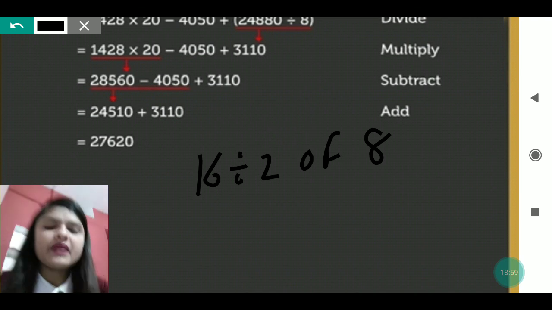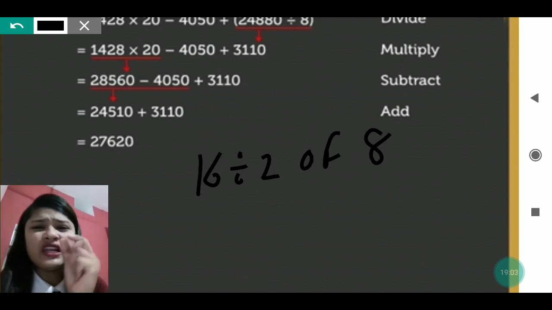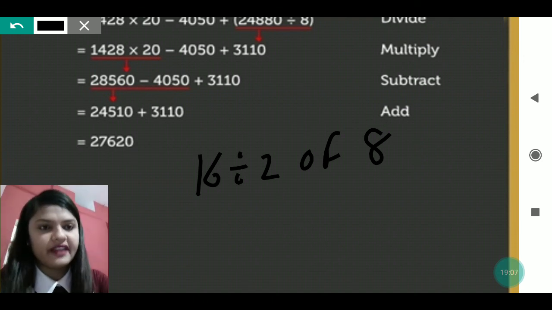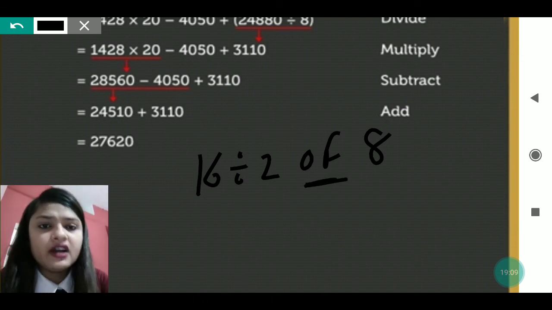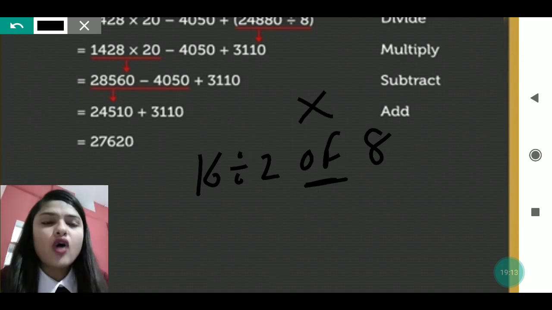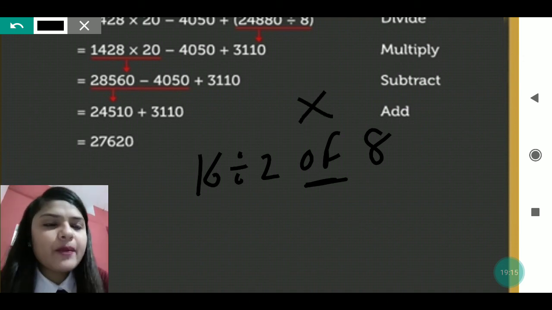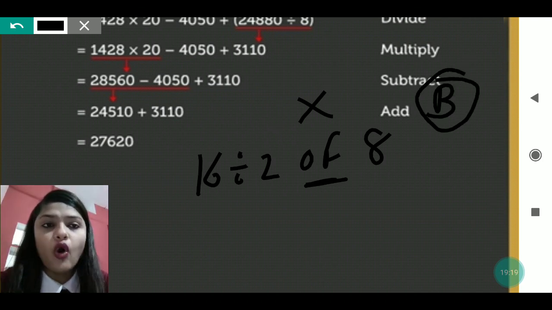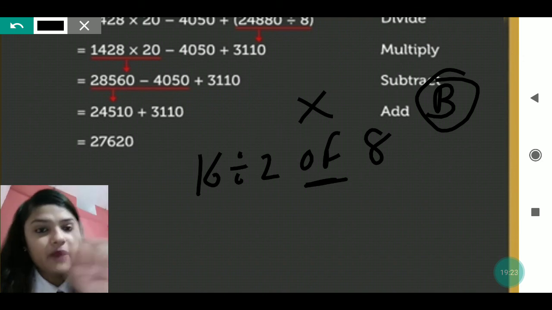If any number is given like this, bracket is not there, no addition, no subtraction, only for explaining the of, I am explaining this question. Of is written now. Of stands for into. Keep this in your mind. If a bracket is mentioned, after solving the bracket, we have to solve O, O for of. Of means into. Keep this in your mind.